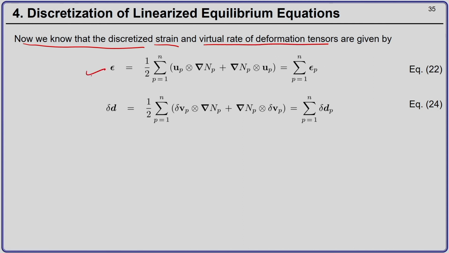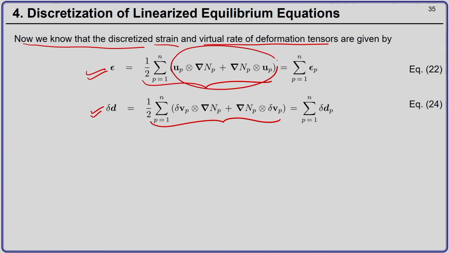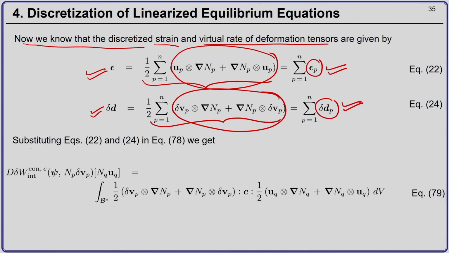Now, from equations 22 and 24, we know that the discretized strain and the virtual rate of deformation tensors are given by the following expressions. We had derived this in our previous lecture, and now I can identify this term with the strain corresponding to node P, and I can identify this term as the virtual rate of deformation tensor corresponding to node P. Now I can substitute equations 22 and 24 in equation number 78.